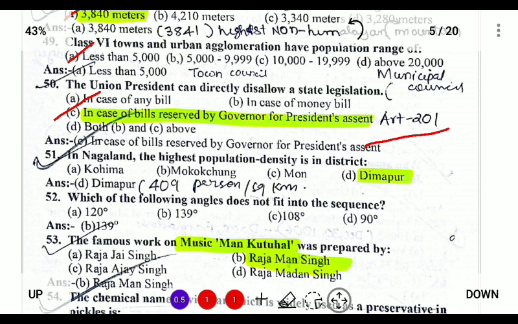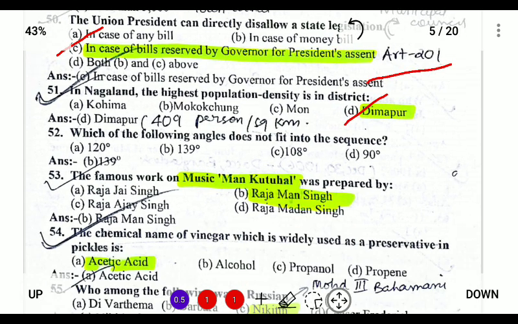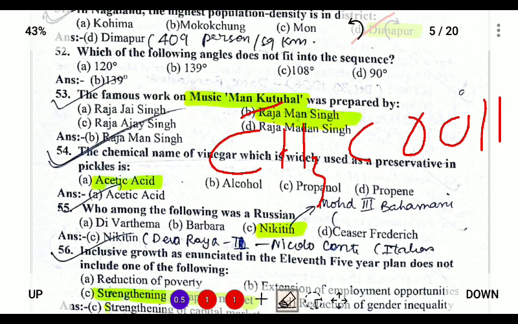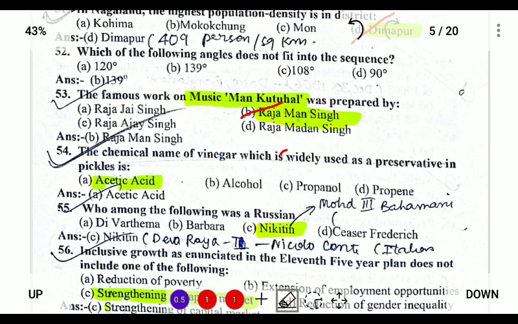In Nagaland, the highest population density is Dimapur with 409 per square kilometer. So next, the famous work on music Man Kutuhal was prepared by Raja Mansingh. Raja Mansingh was under King Akbar. The chemical name of vinegar, which is widely used as a preservative, is acetic acid. Acetic acid formula is CH3COOH. So this is acetic acid, and it is also called vinegar. It is used as a preservative.